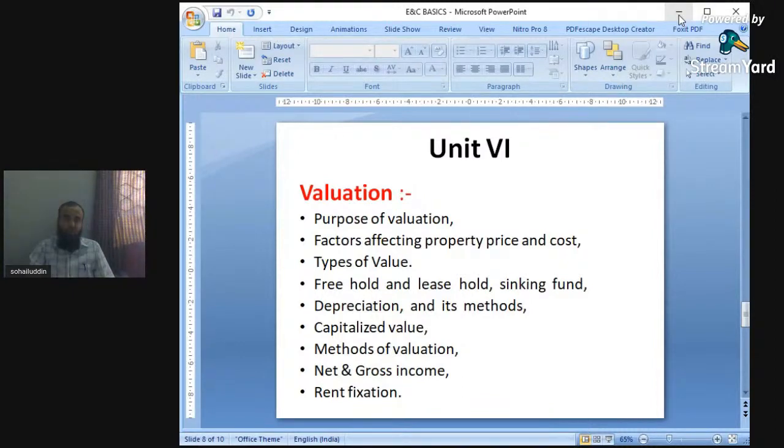So factors affecting property price and cost, types of value, market value, various values, scrap value, salvage value. The various values will be covered in this valuation.